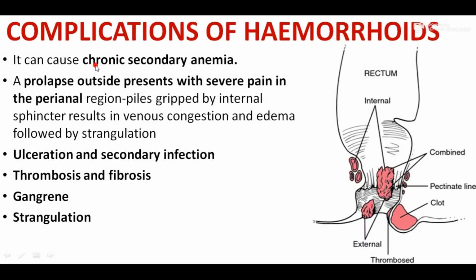Chronic secondary anemia is the most common complication of hemorrhoid. A prolapse outside presents with severe pain. So to prevent prolapse, piles gripped by the internal sphincter result in venous congestion and edema followed by strangulation. Ulceration and secondary infection, thrombosis, fibrosis, gangrene and strangulation are some common complications of the hemorrhoids.